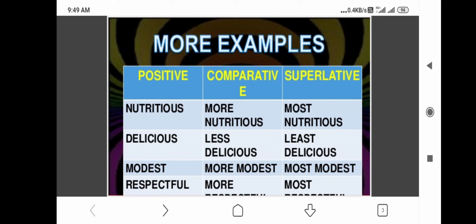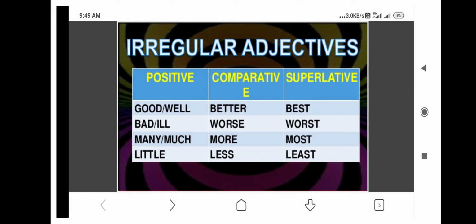So we use more nutritious in comparative and most nutritious in superlative degree. Delicious also has four syllables. So we use less delicious, least delicious. And if you want, more delicious, most delicious also you can use. Modest, mo, d, est. There are three syllables here, so more modest, most modest. Respectful. There are three syllables here, so we use more respectful and most respectful in these sentences.